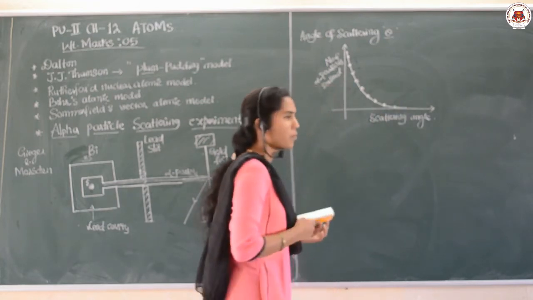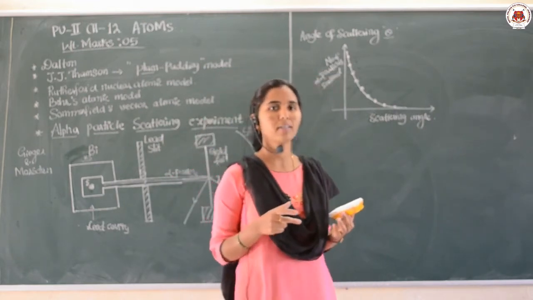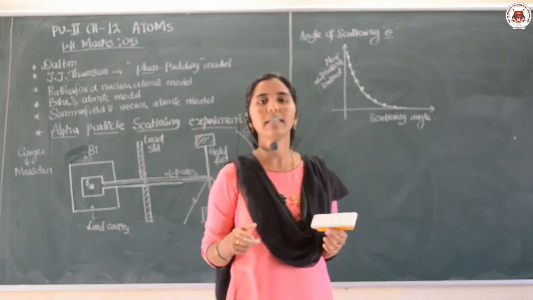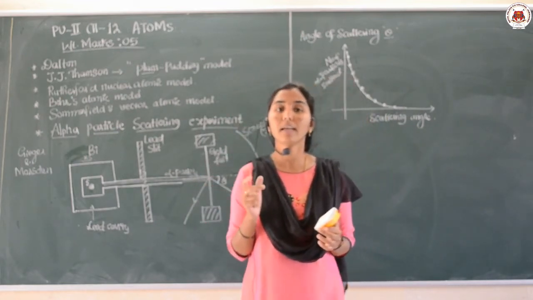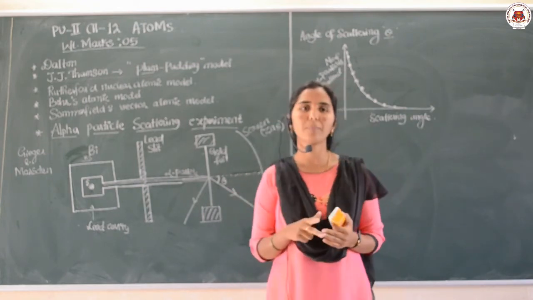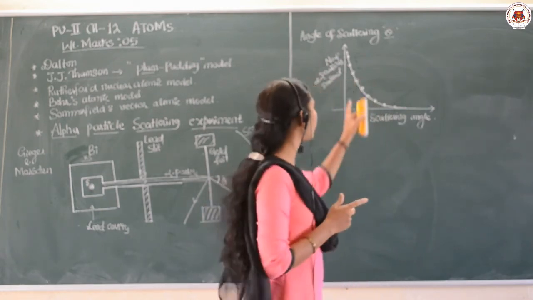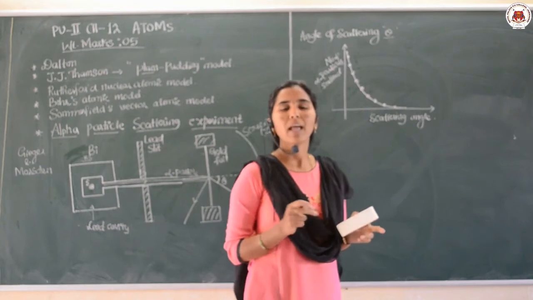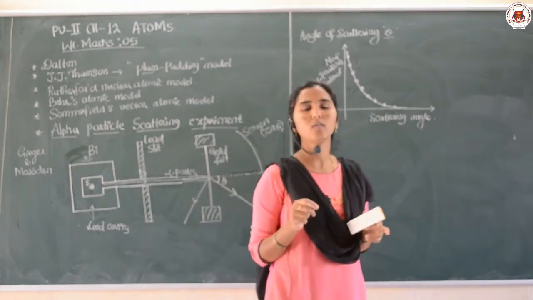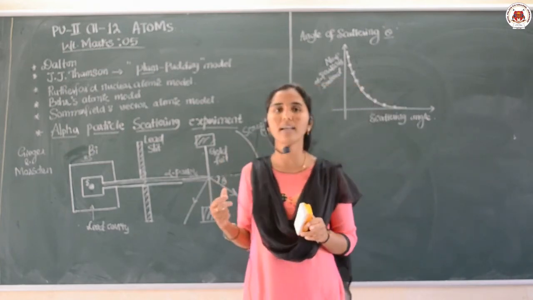From Rutherford's gold foil experiment, the solid line in the graph shows the theoretical prediction of the scattering of the alpha particles. That theoretical concept is drawn with the solid line, and the dots give the experimental data obtained after the experiment.